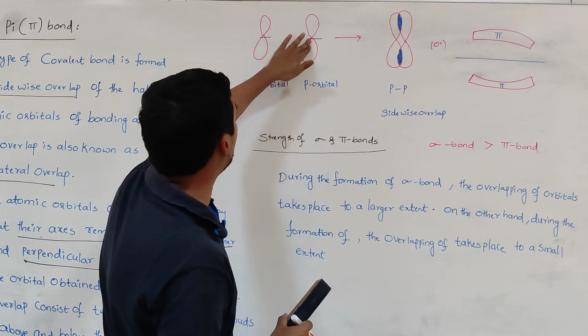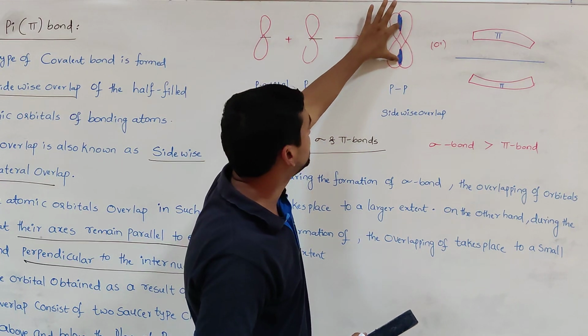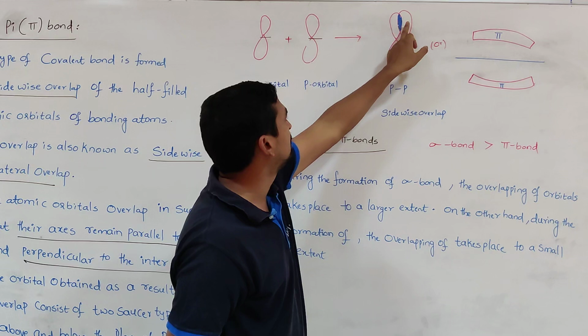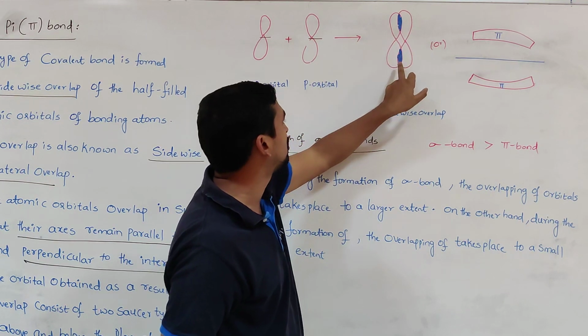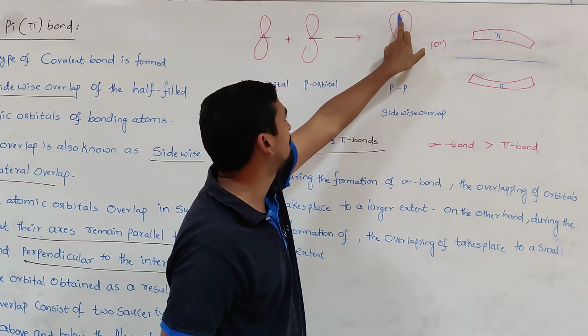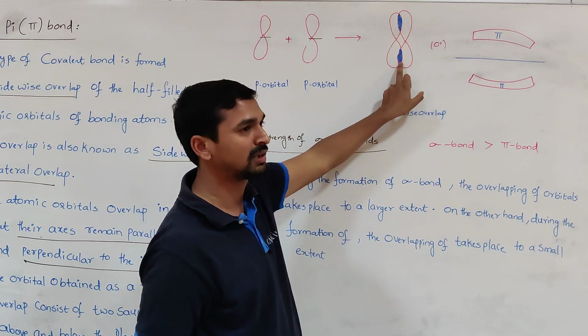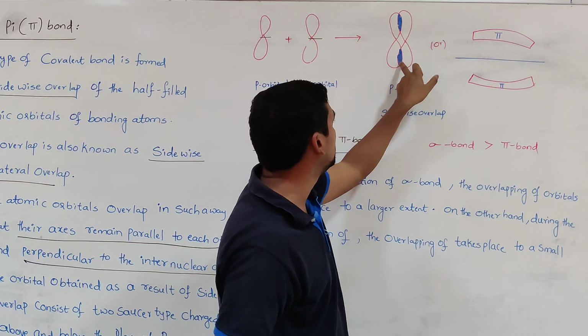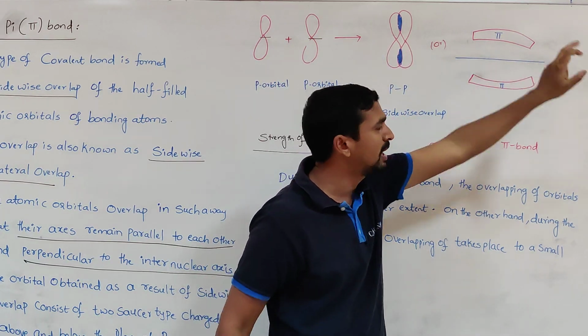The sidewise overlapping means like this. So this will result in the formation of a pi bond. Whenever sidewise overlapping of two orbitals takes place, here is merging of electron cloud, here also merging of electron cloud. So as a result, the electron cloud is present above the plane and below the plane of the internuclear axis.